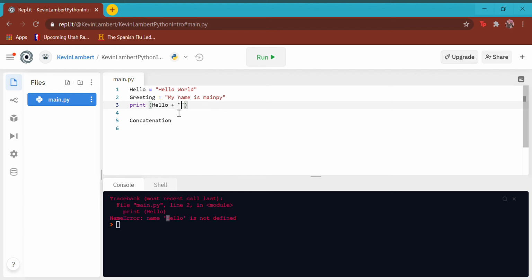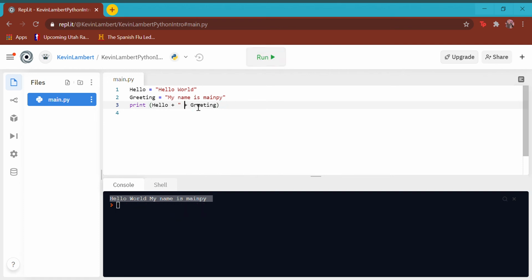And then we're going to print hello, and we're going to put a space between them. And then we're going to print greeting. You have to add this space. I'll show you in a second what happens if you don't, but you have to add this space to get the two apart. So now when I run it, it doesn't like us. Oh, because I forgot the other plus. You have to use multiple pluses. There we go. And it did print it exactly how I wanted, but then it gave us an error. That's kind of funny. Oh, because that's giving me the error. So who cares about it? Okay, now it should get, anyway, there you go.